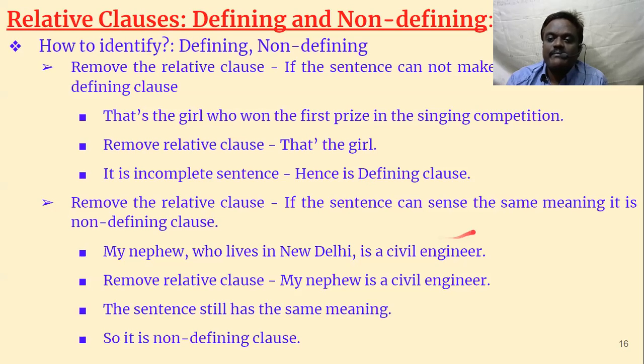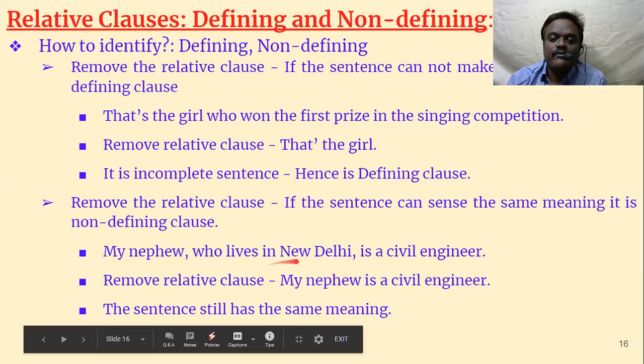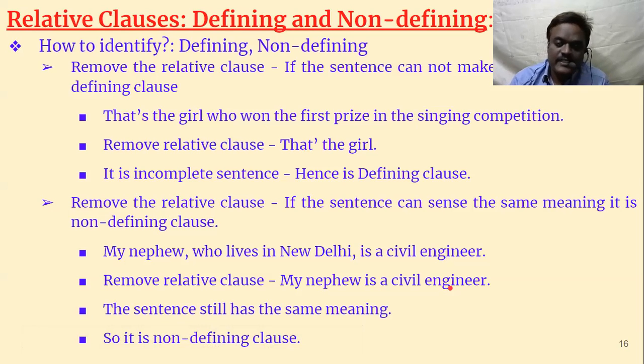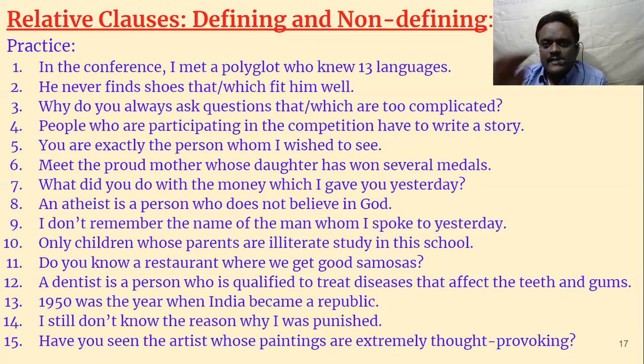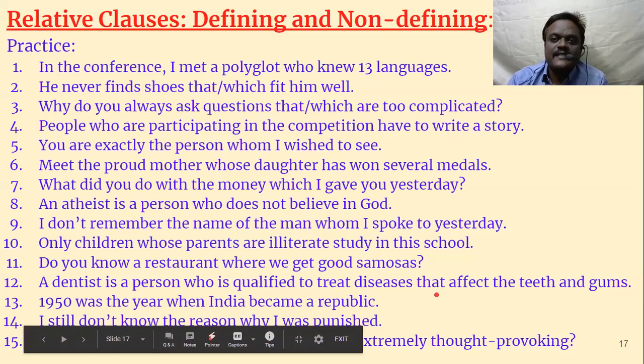Even if we remove it, it makes sense. Now let us see: my nephew who lives in New Delhi is a civil engineer. You remove "who lives in New Delhi" and what remains is, my nephew is a civil engineer. It's still making sense. So it is a non-defining clause. So that is how we can identify. And some examples, some practice is there.